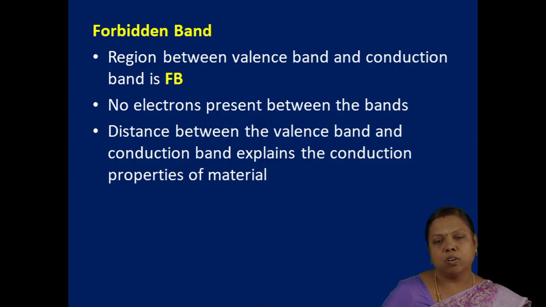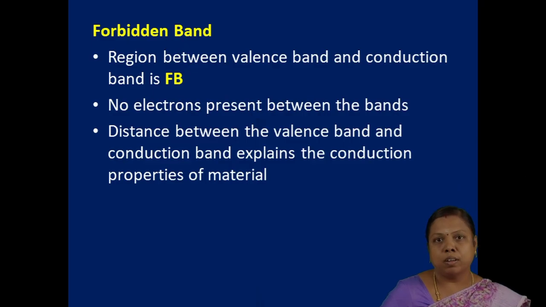Let us see the third type of band, the forbidden band. The forbidden band is also a type of energy band, between the conduction band and the valence band. These two bands are divided by a distance, and that distance is termed the forbidden band or forbidden gap. That means we cannot find any electron in the gap between the conduction band and the valence band.